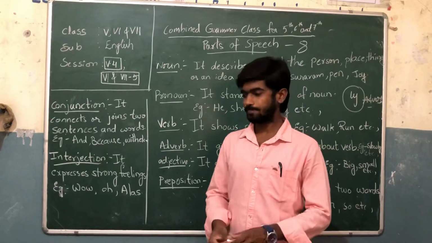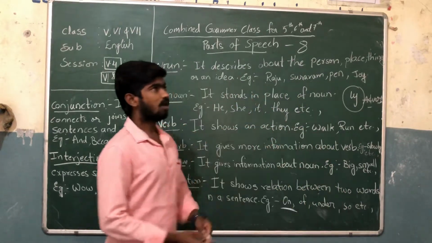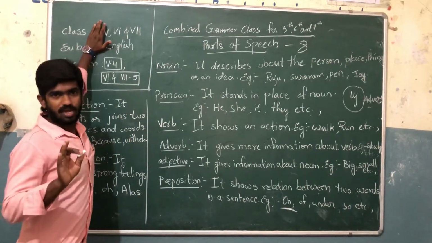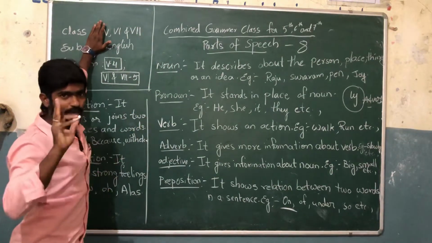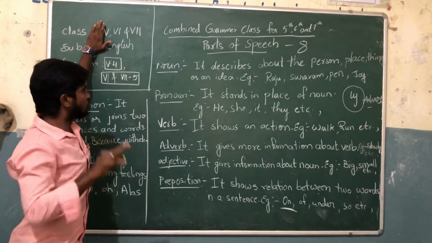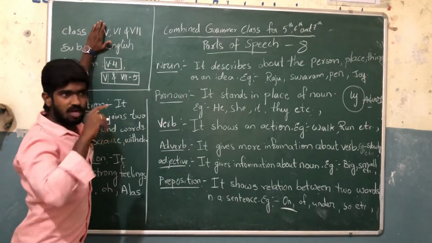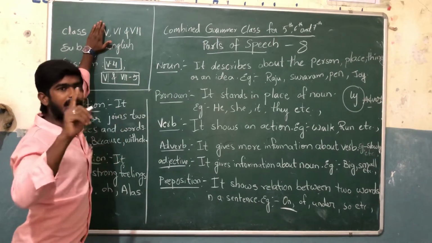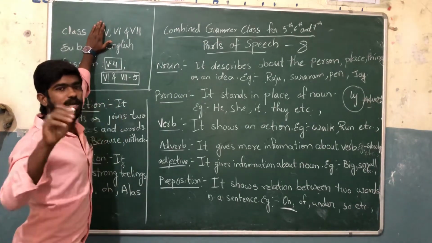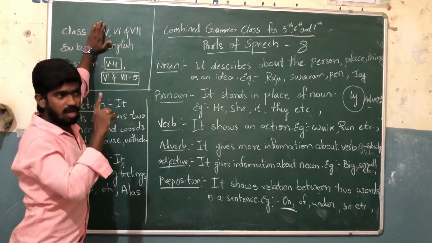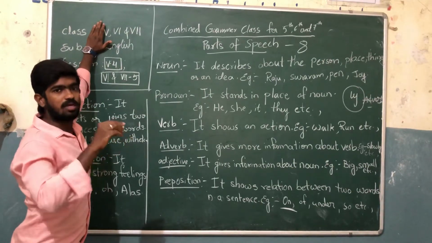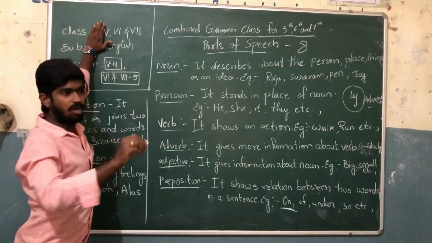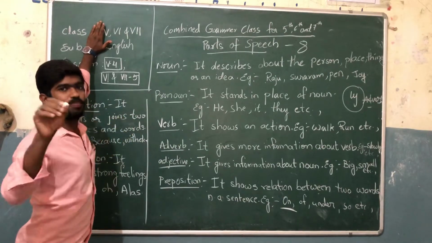For example, listen carefully, children. I'm giving two examples, and with these two examples we can see how to connect sentences. Raju is running. Full stop. And the next sentence, Raju is playing.